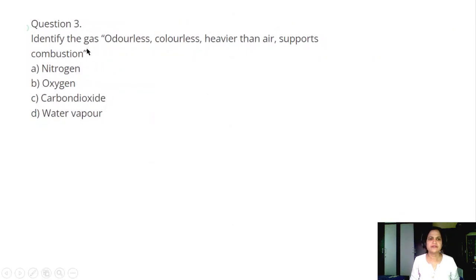Question number 3. Identify the gas. Odorless, colorless, heavier than air, supports combustion. Which is that? A. Nitrogen. B. Oxygen. C. Carbon dioxide. D. Water vapor. Answer is B. Oxygen.